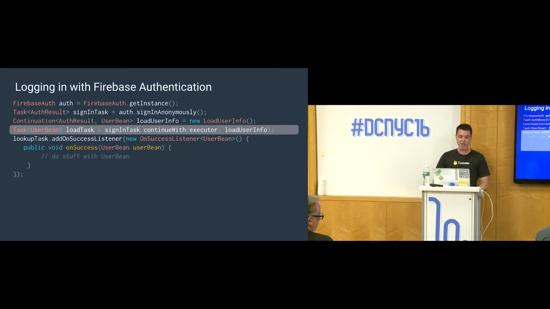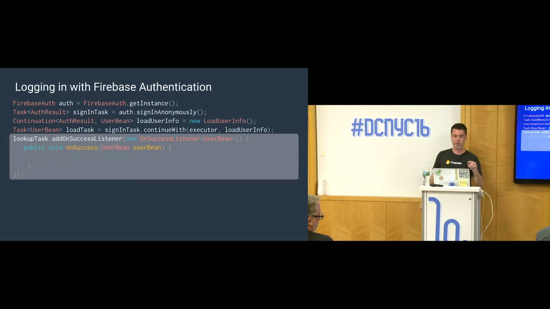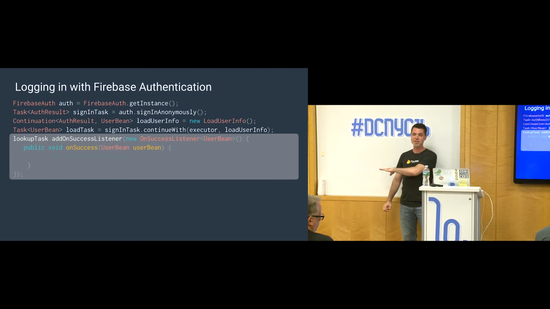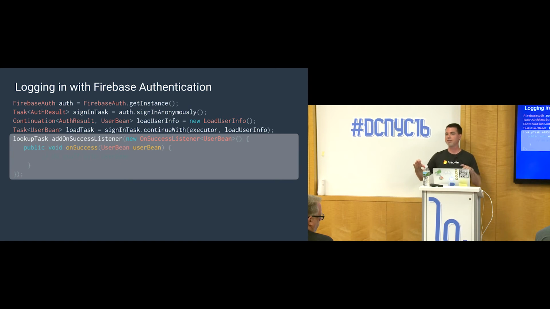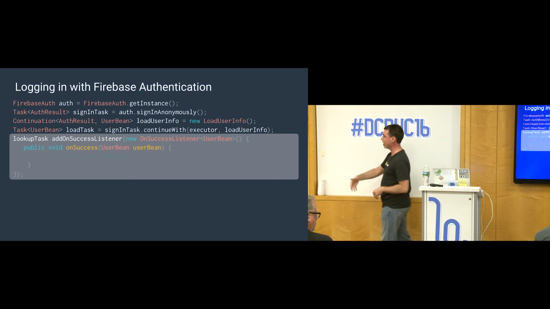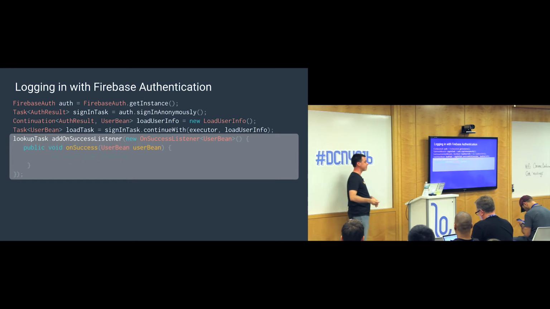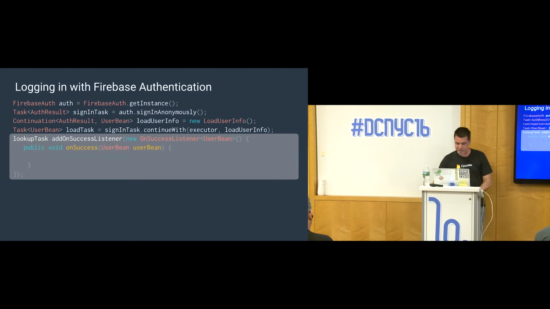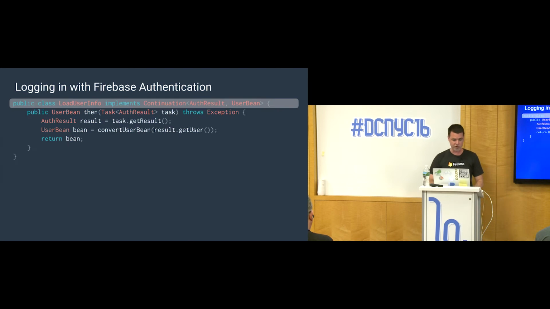So to wire it all up, we take the lookup task, or I'm sorry, that is a typo. It should be load task, not lookup task. Anyway, what we do is we take the task that comes out of continue with. So what continue with does is it says, you don't need the original task anymore. You need this modified task that returns the modified result. So we'll add a success listener to that. And that success listener will then trigger an on-success call, which returns the type of thing that you want. And on the next frame, I'll show actually what this could look like.